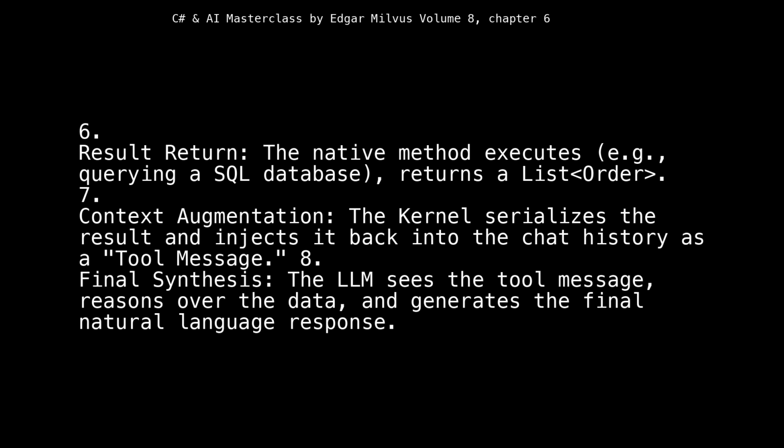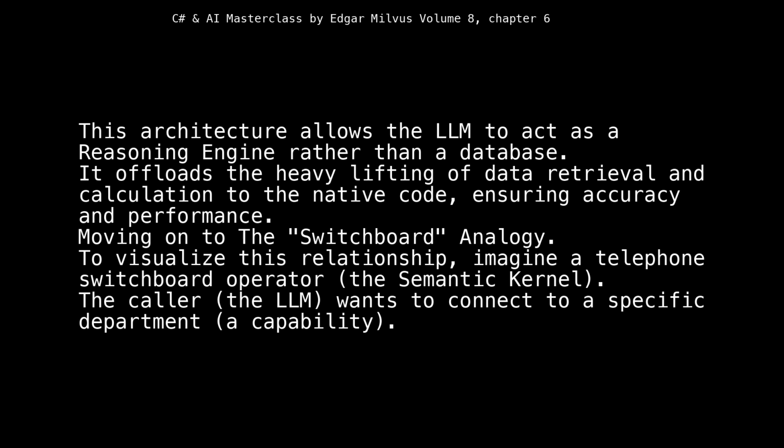6. Result return: the native method executes, e.g., querying a SQL database, and returns a list of orders. 7. Context augmentation: the kernel serializes the result and injects it back into the chat history as a tool message. 8. Final synthesis: the LLM sees the tool message, reasons over the data, and generates the final natural language response. This architecture allows the LLM to act as a reasoning engine rather than a database. It offloads the heavy lifting of data retrieval and calculation to the native code, ensuring accuracy and performance.